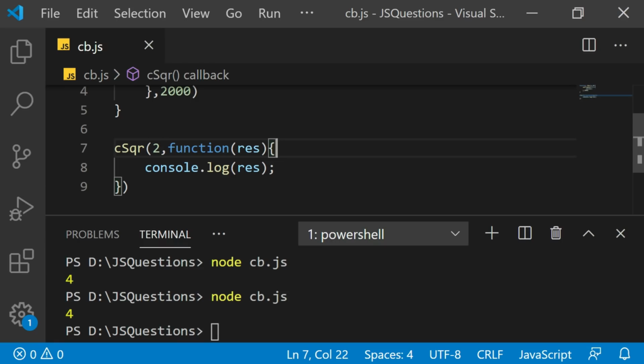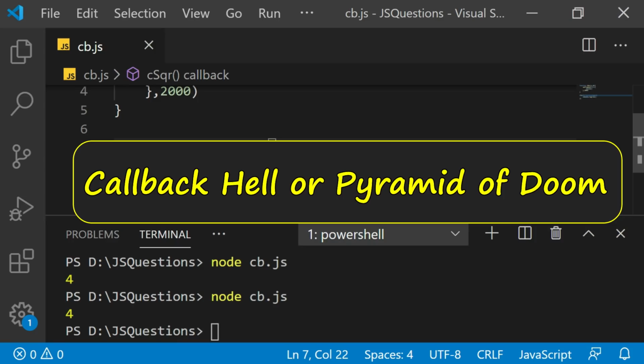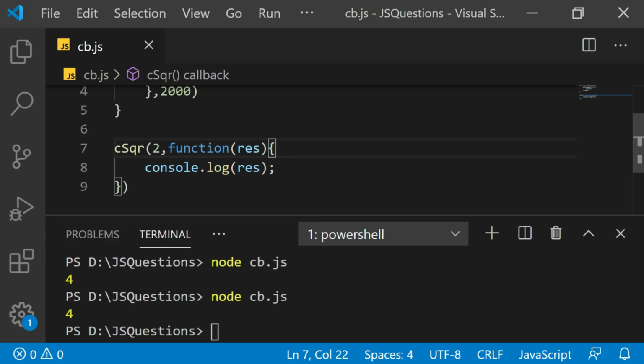Let's create one more situation. There is actually a term called callback hell or pyramid of doom. Why is it so? It means that callbacks are difficult to deal with. That's what the term says. Both these terminologies, callback hell and pyramid of doom, say that it's difficult to deal with callbacks. Why is it so? Let's try to understand that also.